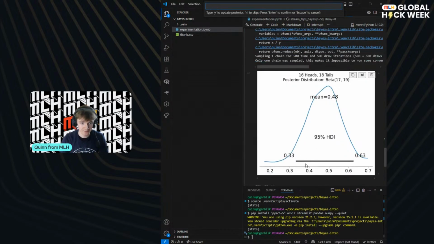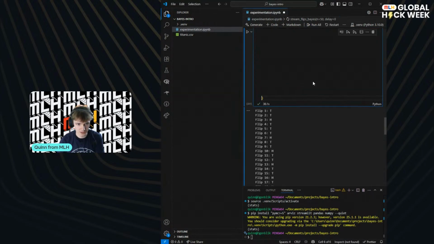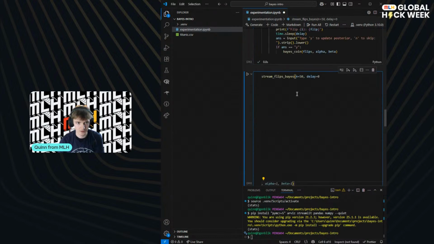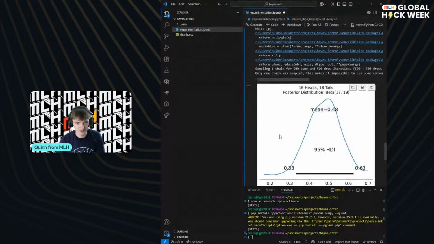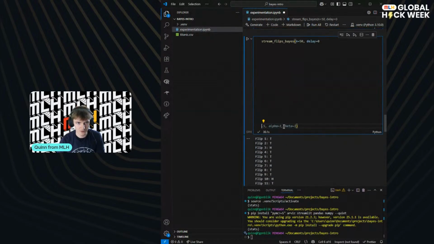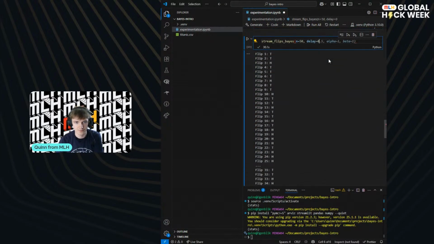Okay, this is pretty good. It's not massively tight, but it's 0.33 to 0.63, pretty good. I mean, it's obviously very, very close. That's great. Let's run it a whole load more times. Let's run it to like, oh no, we finished. What did I set it to run for? 50. Oh no, I should have done longer. Okay, let's run it for like 500.